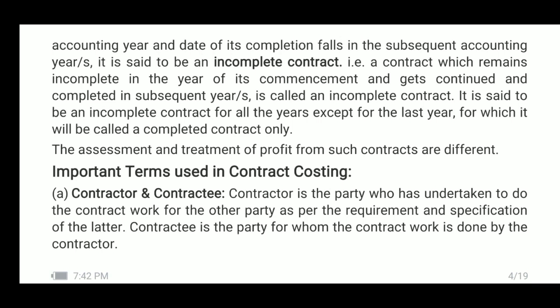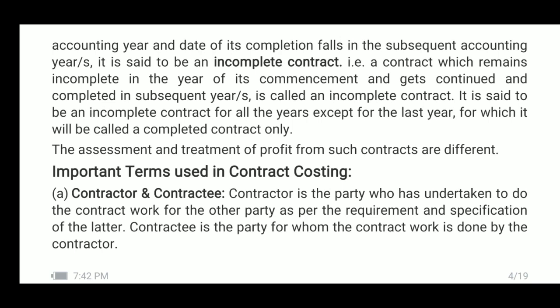Now let us consider important terms used in contract costing. Contractor and contractee. Contractor is the party who has undertaken to do the contract work for the other party as per the requirement and specification of the latter. Contractee is the party for whom the contract work is done by the contractor.